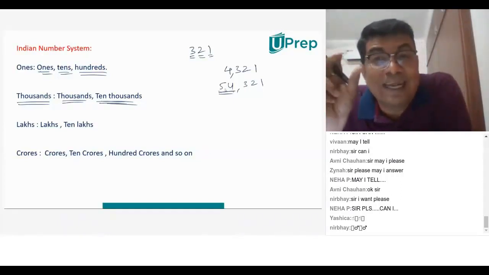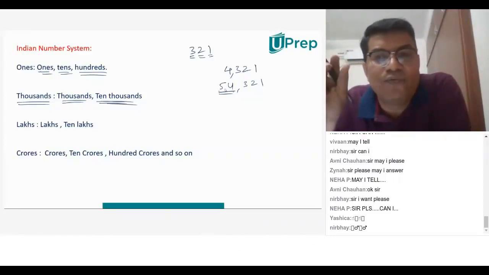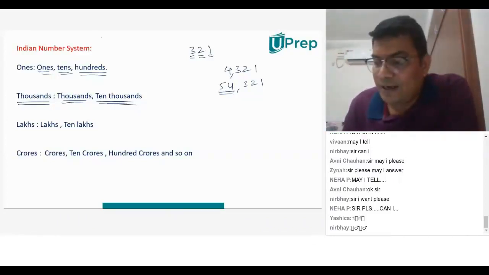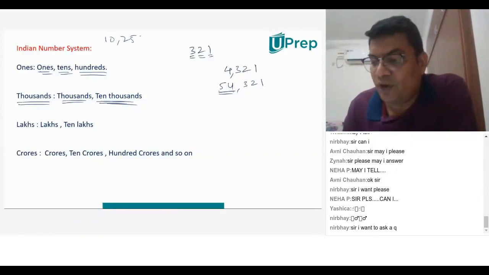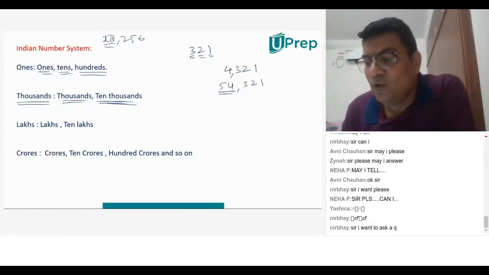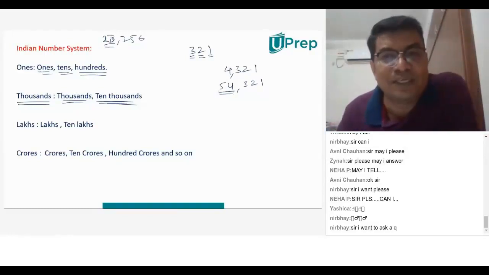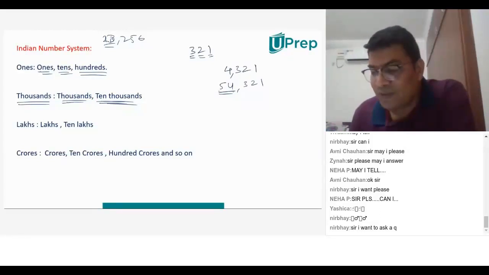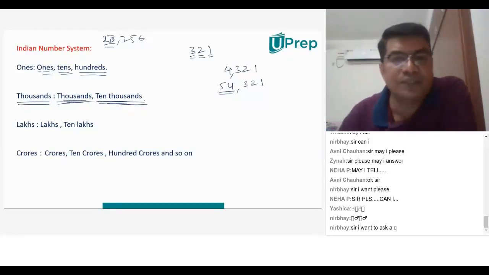If you have a number like 10,256, you call it 10,000. If you have 20, you say 20,000. You have 23, you call it 23,256. So basically, you have thousands and tens of thousands.